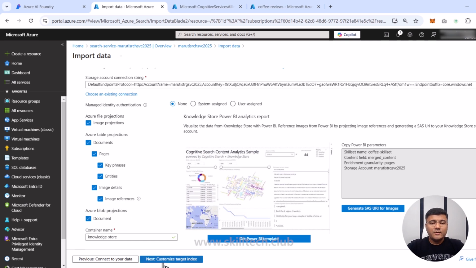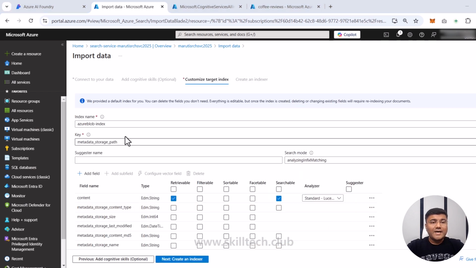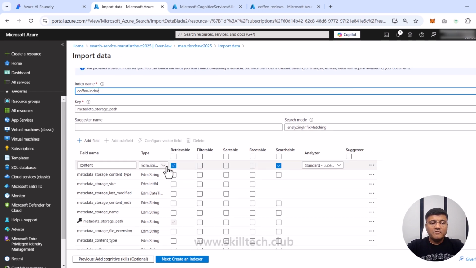After this, all we can do is let's click on next, which is customize target index. First, I want to change the name of the index to coffee index because I'm giving similar kind of naming convention everywhere. And then below that, they're giving me an option where I can choose what kind of field name I want for retrieval, for filtering, for sorting, for facetable. So I have to tick mark those things, whichever I want to use for my searching or filtering kind of a thing. Alternatively, if I want to change the search mode, I can change it, but I'm not doing it right now.